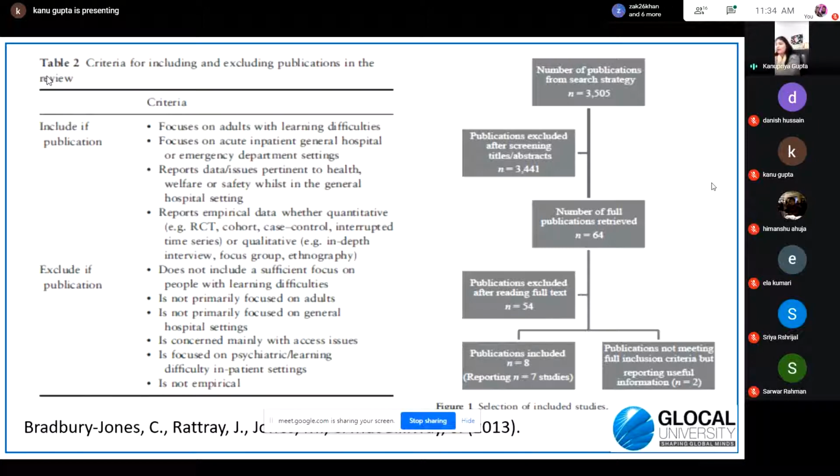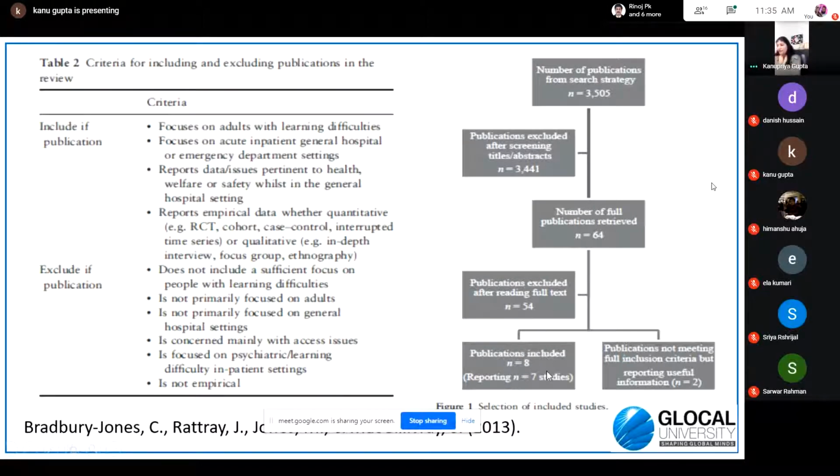So accordingly, he has narrowed down to this number 64, right? And then publications excluded after reading full text 54. Again, he read the complete. It is very much practically possible to read 64 papers. So after reading the complete script of 64 papers, he narrowed down to 54.